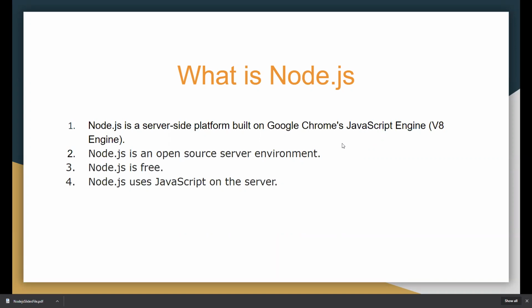Although if we go for other technologies like ASP.NET or Windows-based applications, we have to purchase a license for using them. So Node.js is free, we don't have to purchase any license. Node.js uses JavaScript on the server. Earlier, JavaScript was not able to connect with the server, but now with the help of Node.js, we can connect with the server also. That's why nowadays a lot of people are using Node.js.